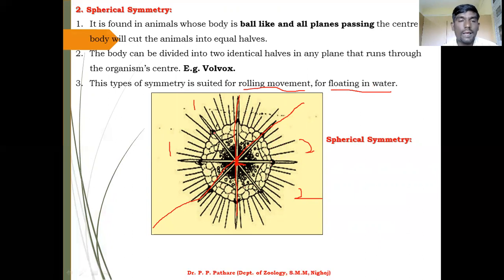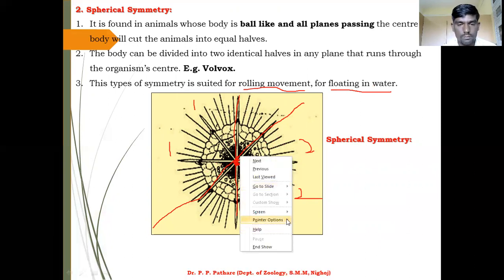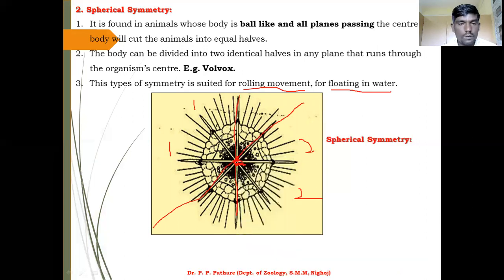Let me take another example of spherical symmetry, I will draw it here. I take another color. Okay, this is again your center. Now I want to take such a division of Volvox's body. Again you easily get a single part from this side. समझ में आ रहा है आपको?